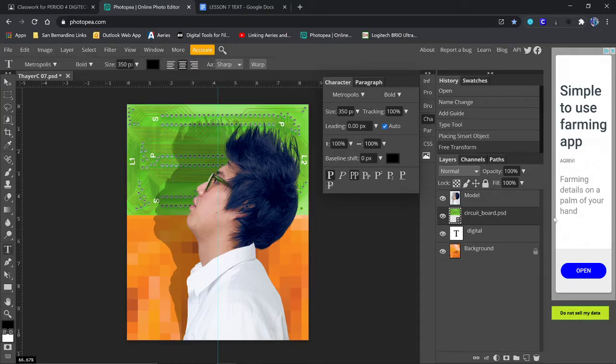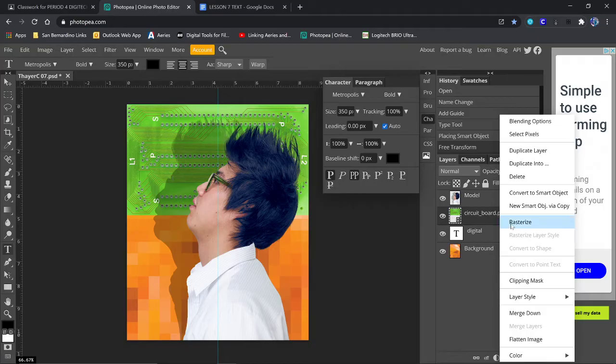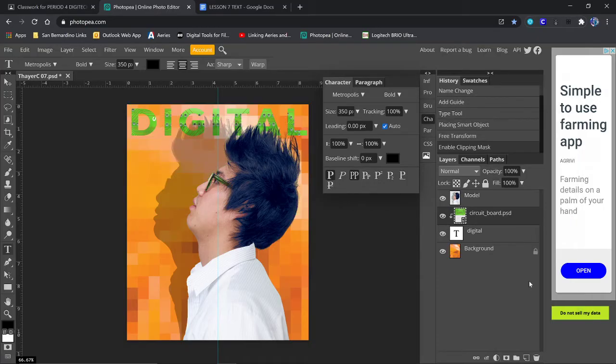All right, looks pretty cool, but we've covered up our text. So I'm going to right click on the circuit board layer and make it a clipping mask. Boom, check that out. How cool is that?